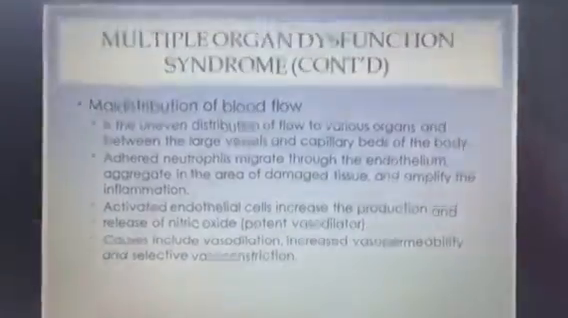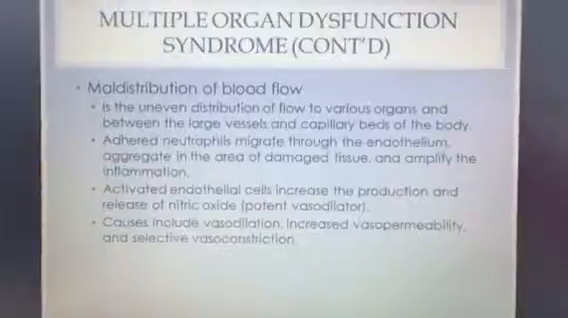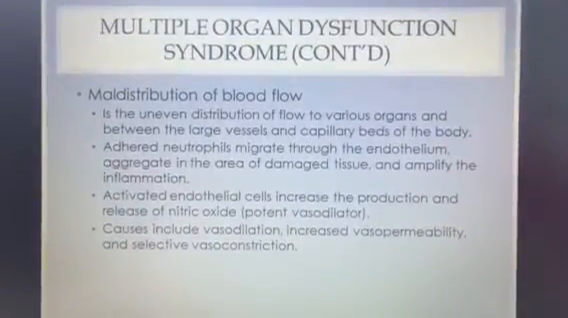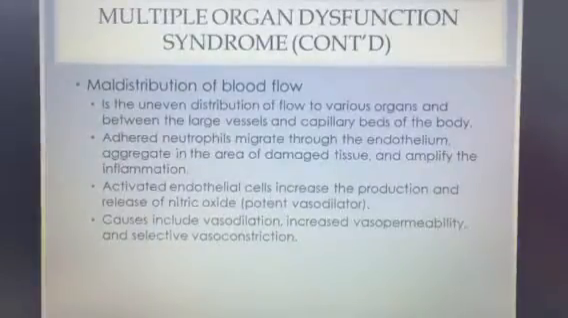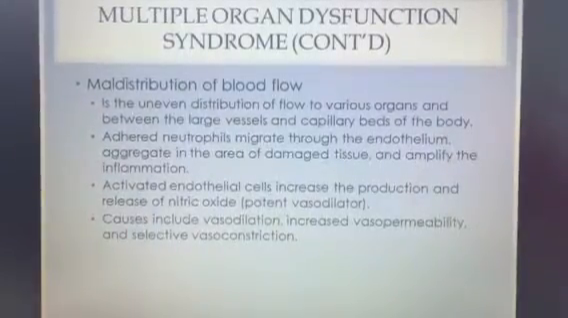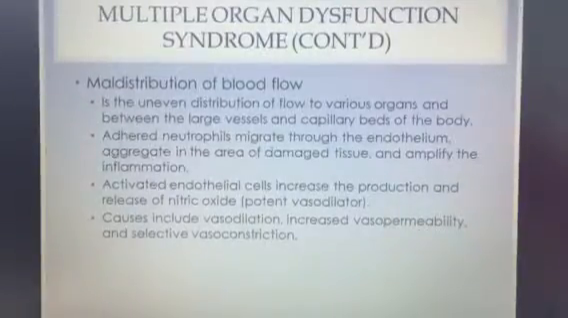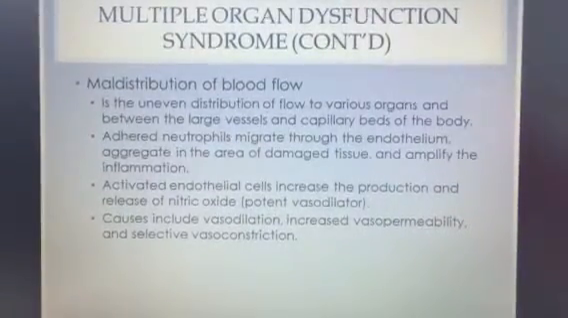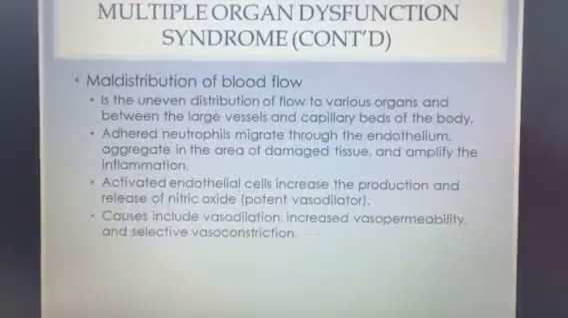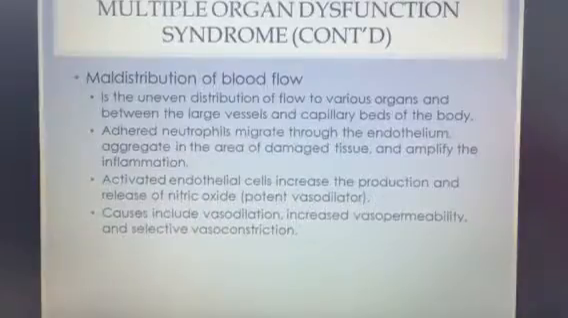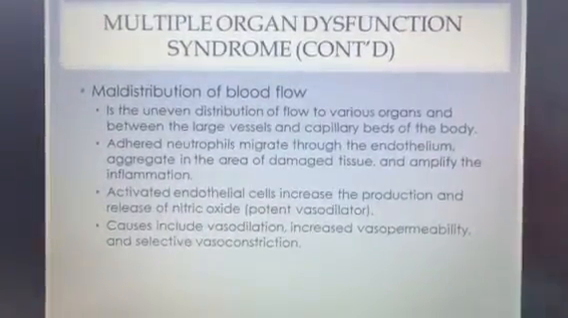Maldistribution of blood flow: there's an uneven distribution to various organs and between the large vessels and capillary beds of the body. Adhered neutrophils migrate through the endothelium and aggregate in the areas of damaged tissue, amplifying the inflammation process. Activated endothelial cells increase the production and release of nitric oxide, which is a potent vasodilator, and that in turn causes increased vasodilation, increased vasopermeability, and selective vasoconstriction.